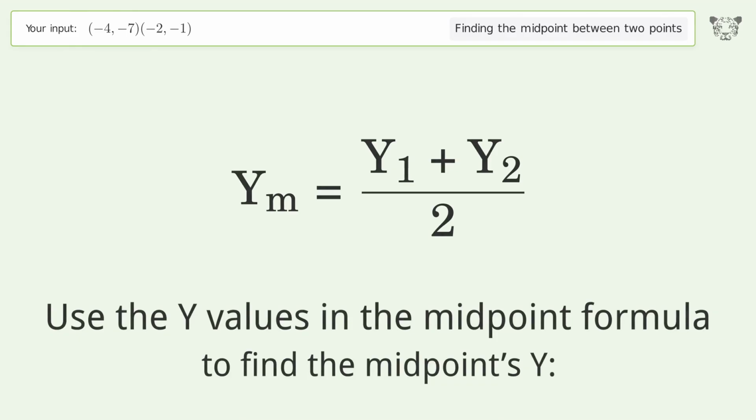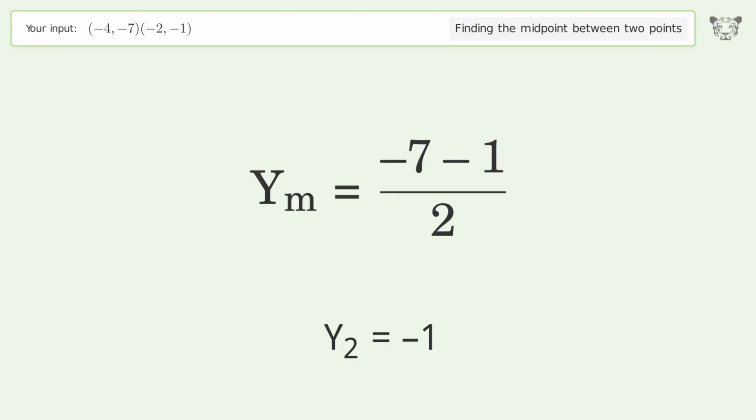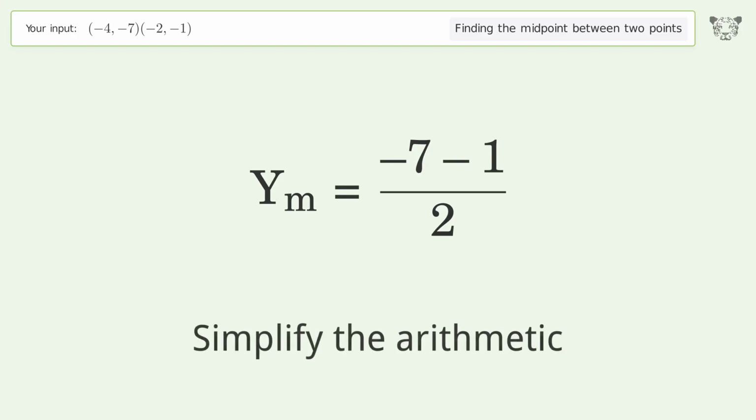Use the y values in the midpoint formula to find the midpoint's y. y1 equals -7. y2 equals -1. Simplify the arithmetic.